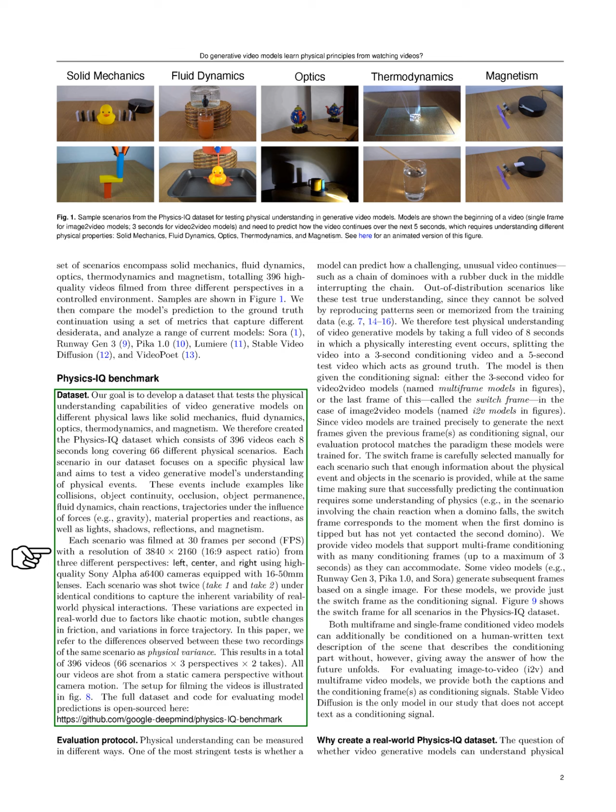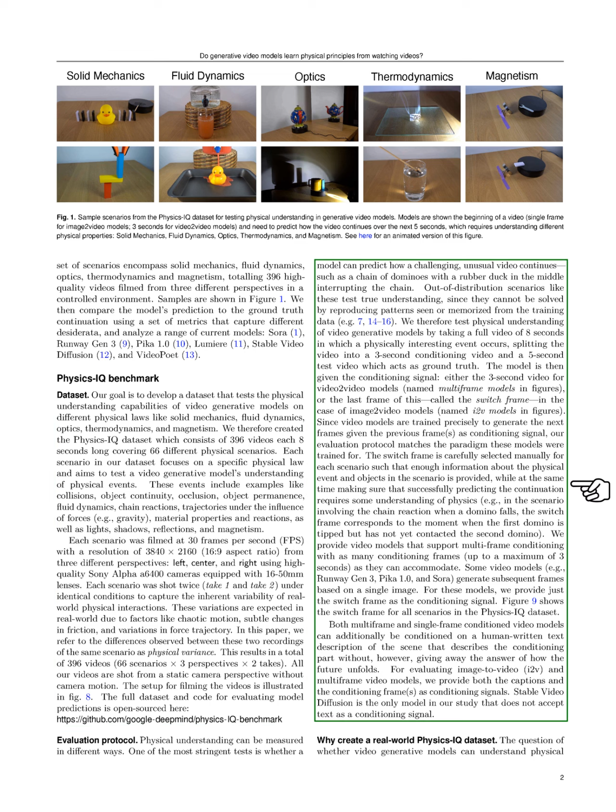Each scenario is designed to test a model's grasp of specific physical events, such as collisions, object continuity, and the behavior of fluids, among others. We filmed each scenario at 30 frames per second with a high resolution of 3840 by 2160 pixels, using 3 camera angles: left, center, and right. Each scenario was recorded twice to capture the natural variability found in real-world interactions, which we refer to as physical variance. This results in a total of 396 videos, all shot from a static camera without any movement.